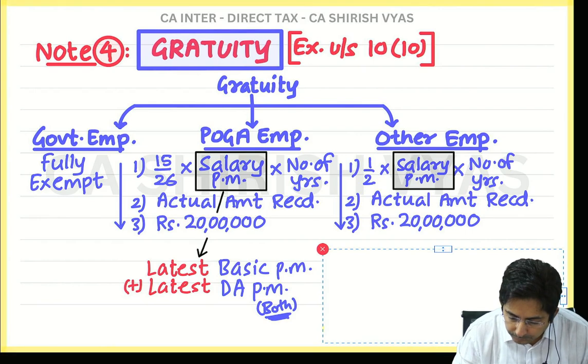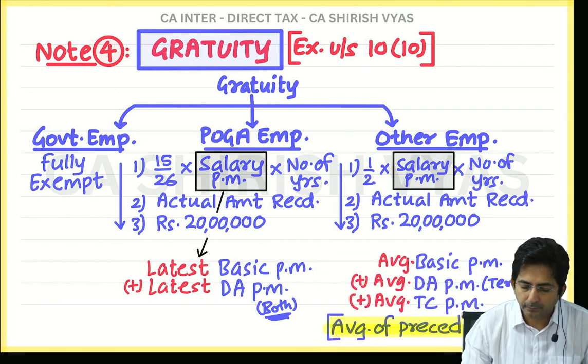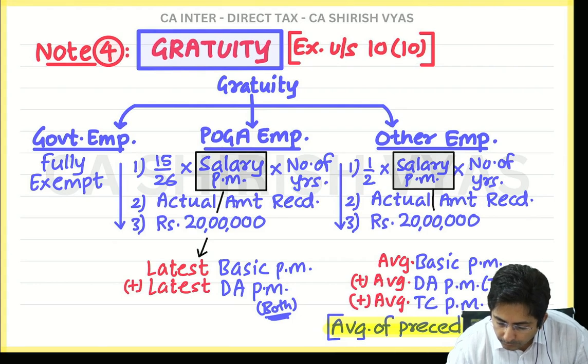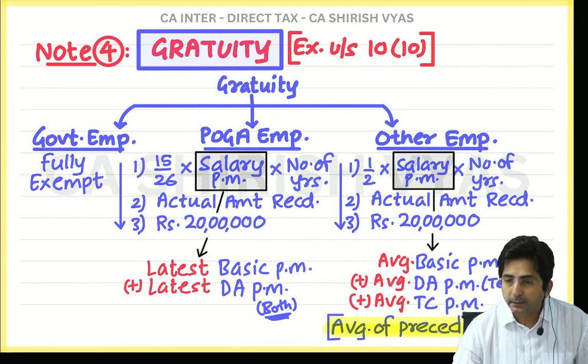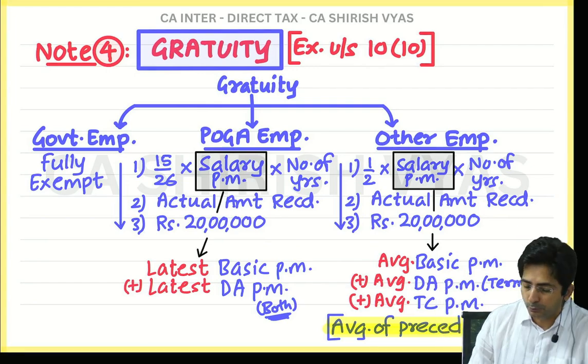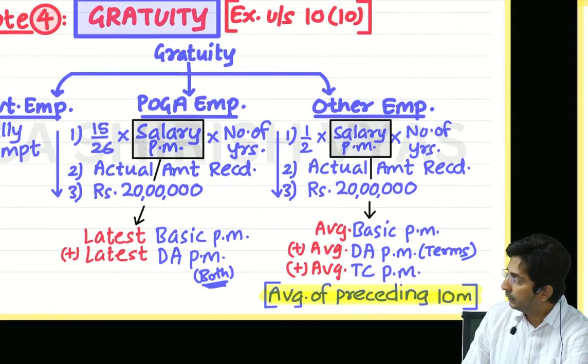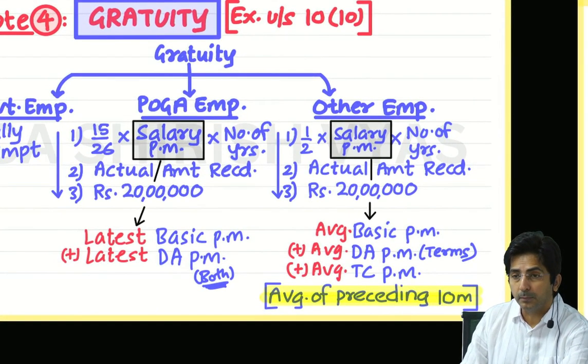But look, read what I have written. Read: average of basic salary per month, then average of dearness allowance per month, but in terms. Can you see 'in terms' is written? Wait, I'll show you. Then average of turnover commission per month.